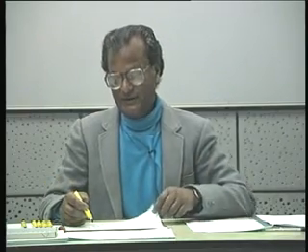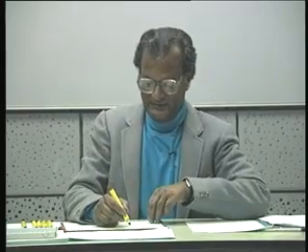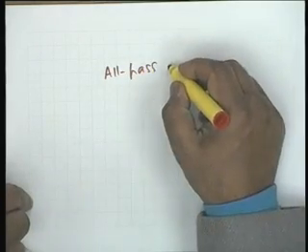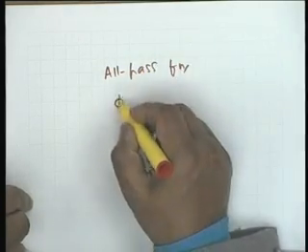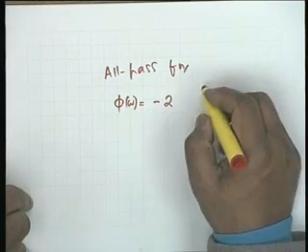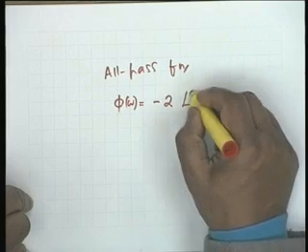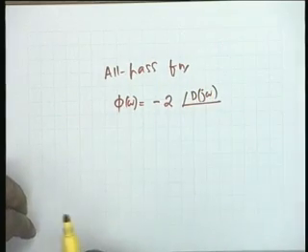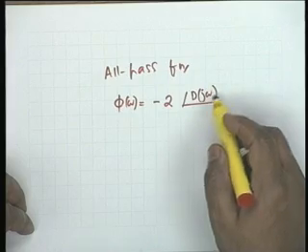That is right. And therefore, for an all pass network function, phi omega would be equal to minus twice the angle of D j omega. Is that clear? Minus twice angle of D j omega.